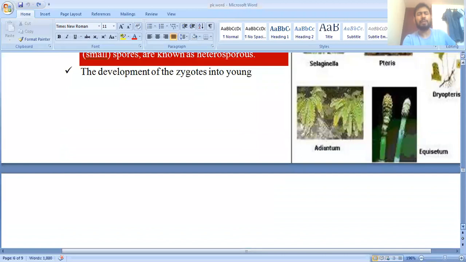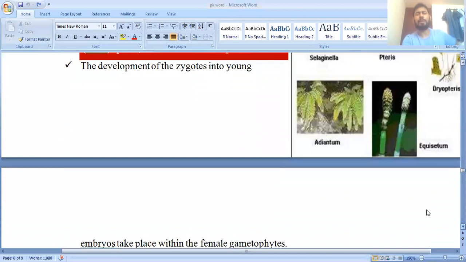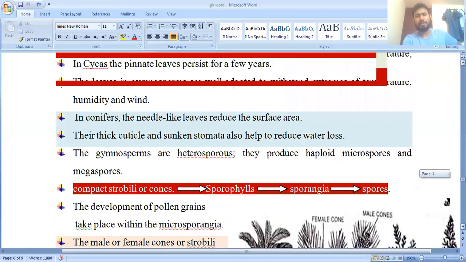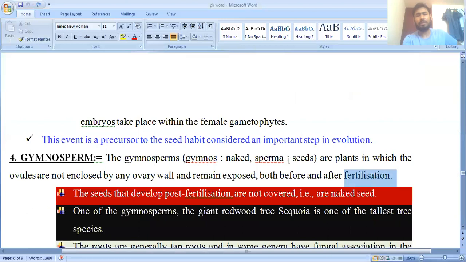One more important thing is the development of the zygote. The development of the zygote into a young embryo takes place within the female gametophyte, and this indicates the formation of seed habit. So these are the characteristics of the Pteridophyta.